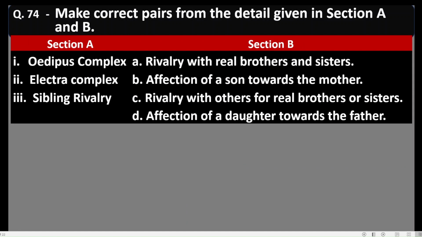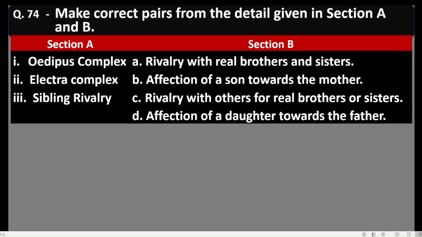Question 74. Make correct pairs from the details given in section A and B. In section A, complexes which are described by Freud in his personality theory are given. Oedipus complex, number 1, 2 is Electra complex, and number 3 is sibling rivalry. And their meanings are given in section B. Friends, Oedipus complex is affection of a son towards the mother.